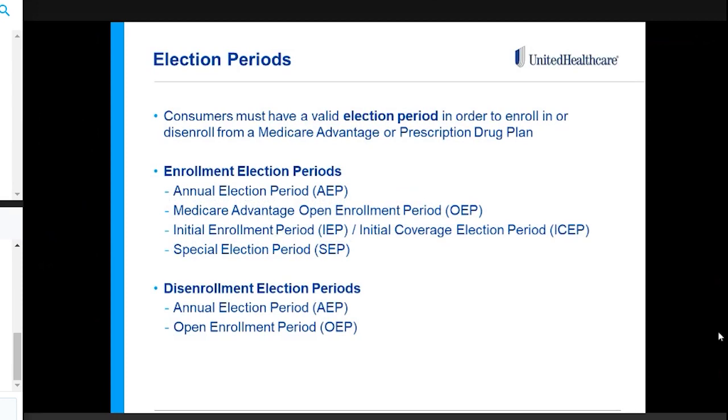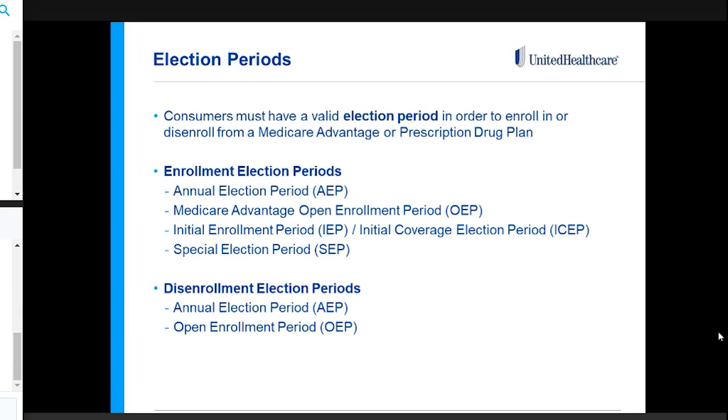All right, so as you guys know, we did just finish up the annual election period, AEP, that ended on December 7th. And that was obviously a time where people could make any changes that they wanted to enroll or disenroll from a Medicare Advantage or prescription drug plan. But now that AEP is over, that doesn't mean that the selling opportunity is over. We have approached our open enrollment period, and there are some special enrollment periods too that we can utilize to still do some sales on the Medicare Advantage side here in January and beyond.